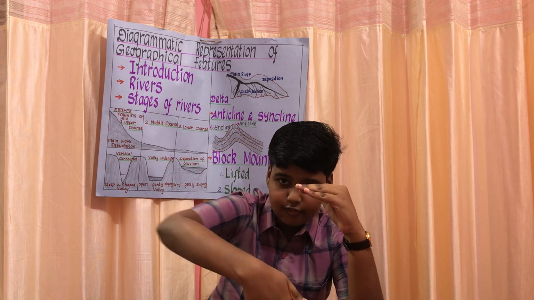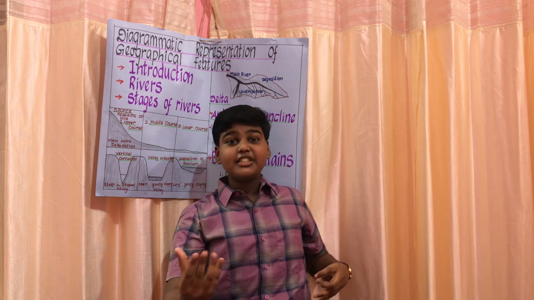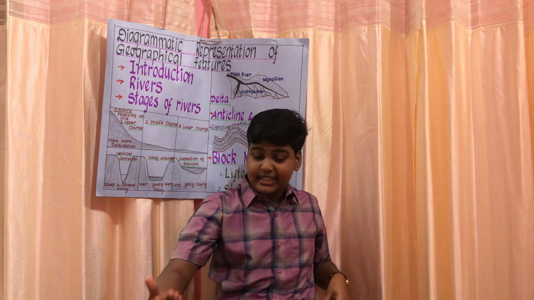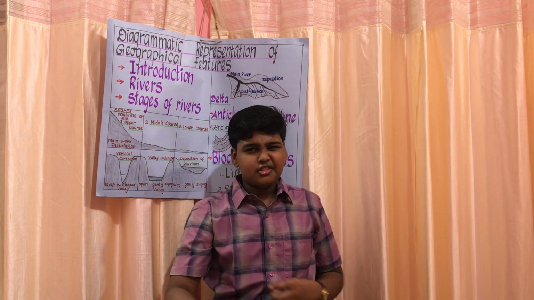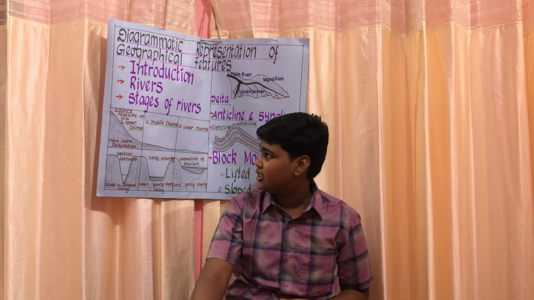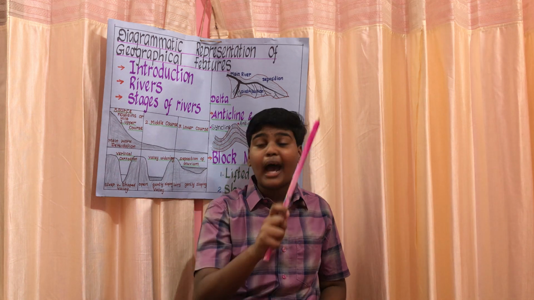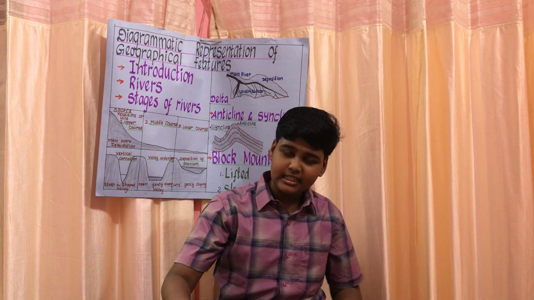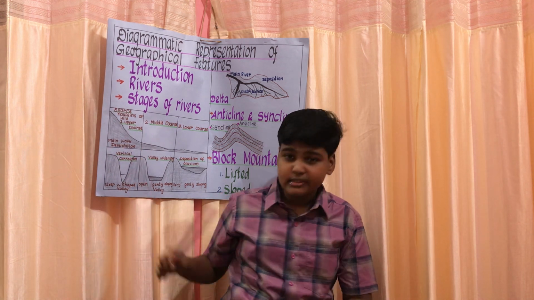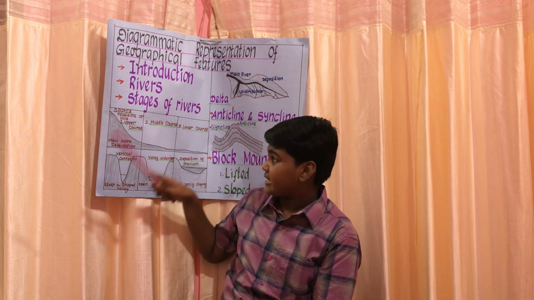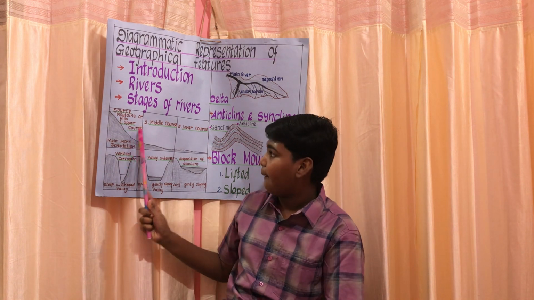When water flows through this area, there are turbines. When these turbines move, the generators move to take electricity from this water. Generators are nothing but machines that take electricity from water. This method is called hydroelectricity. Do you know why hydroelectricity is only taken in the upper course? As there's lots of force and energy, there will be lots of electricity in it. That's why we find hydroelectric power stations in the upper course.